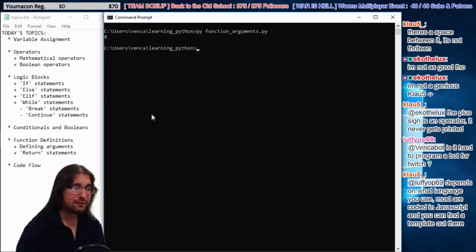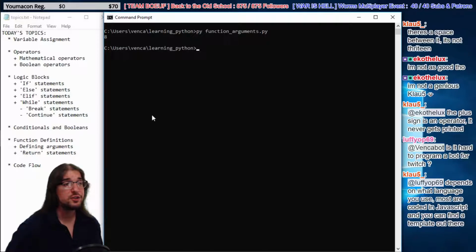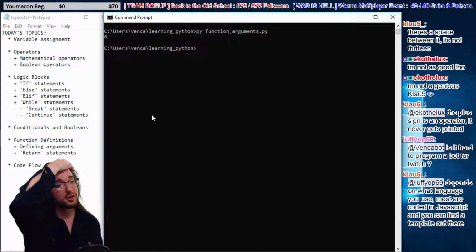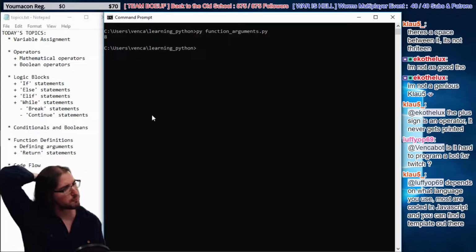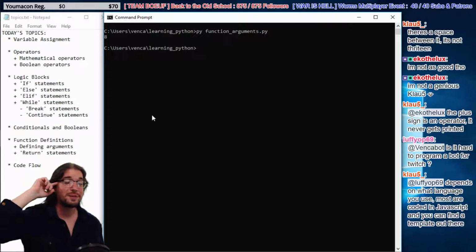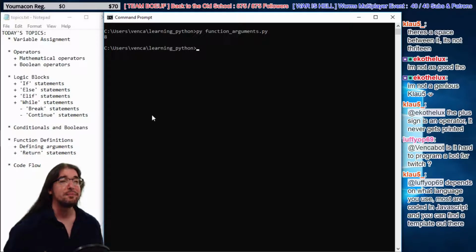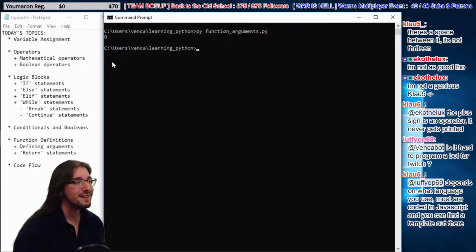Is it hard to program a bot for Twitch? Hard is relative, Luffy. Hard is very relative. If you're new to Python, it's going to take you a while to learn the basics. If you're new to programming, it takes a while to learn the basics. But once you've learned the basics, it's not really that hard. But if you don't know the basics, it's going to be really hard for you to understand what's going on. But that's what we're here doing today, guys. We're learning the basics today.